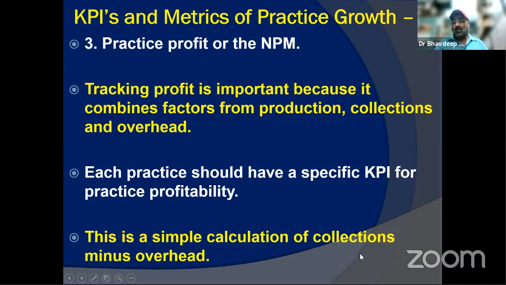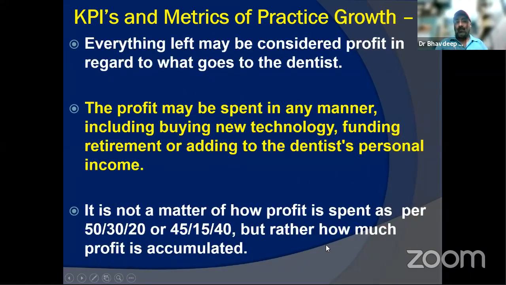So this is a simple calculation: total collection minus overhead. So everything left is my profit in regard to what goes to the dentist. A profit ko how do I spend? Either I buy a new technology, or I fund my retirement, or I add it to my personal income. It is my choice. Whatever I am carrying back home, then I apply the budgeting principle on it or not. I gave you 50, 30, 20. I gave you my Bhavdeep formula of 50, 45, 15, 40 as well. So how much you are accumulating, what you are spending is not a concern of the clinic. What you're earning from the clinic is a concern of the clinic. That comes in your saving and investing part.